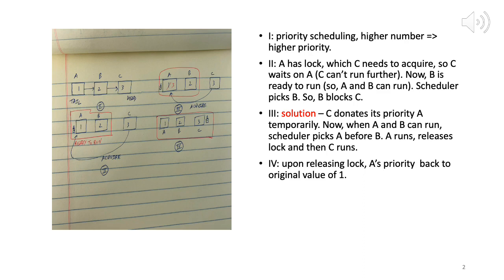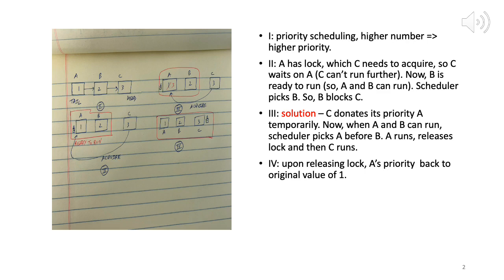So how can we avoid this? One possible solution is what we call priority donation. Temporarily, for a short while, C donates its priority to A. What is C's priority? 3. So what is A's new priority after donation? It gets C's priority, which is 3.